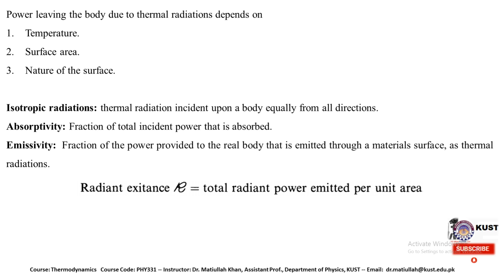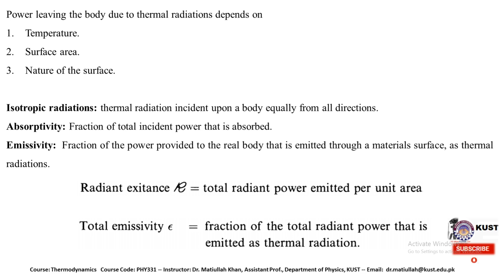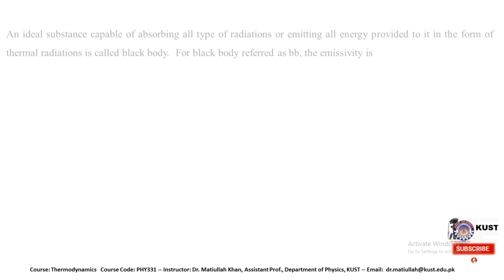Here we have radiant excitance R, which is equal to the total radiant power emitted per unit area, and total emissivity, which is equal to the fraction of the total radiant power that is emitted as thermal radiation.